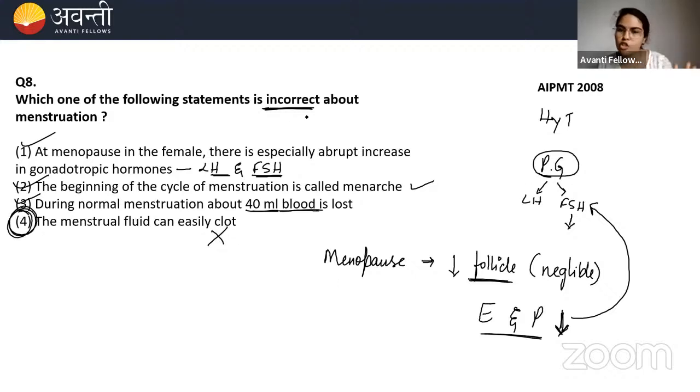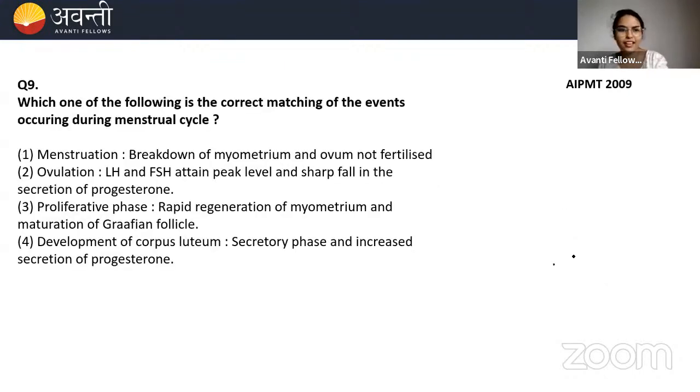Have you understood the first option which I explained, that is, why there is an abrupt increase in the gonadotropic hormone? Clear? Okay, Gandhinagar. Clear to everyone? Then let's move ahead.